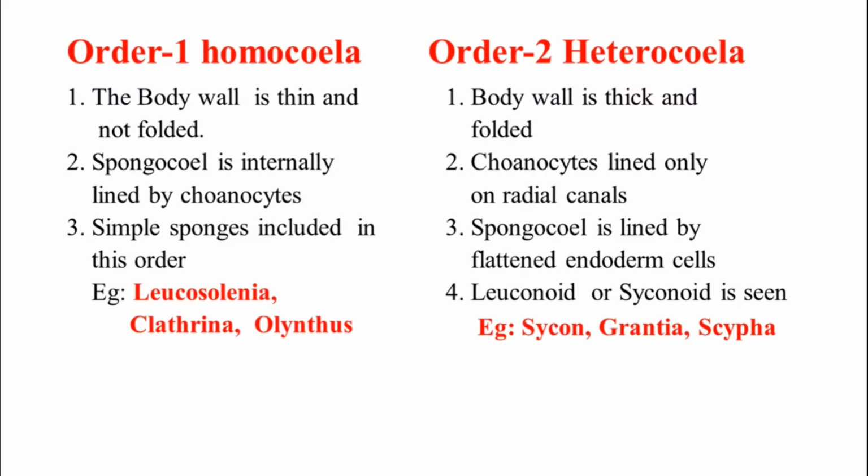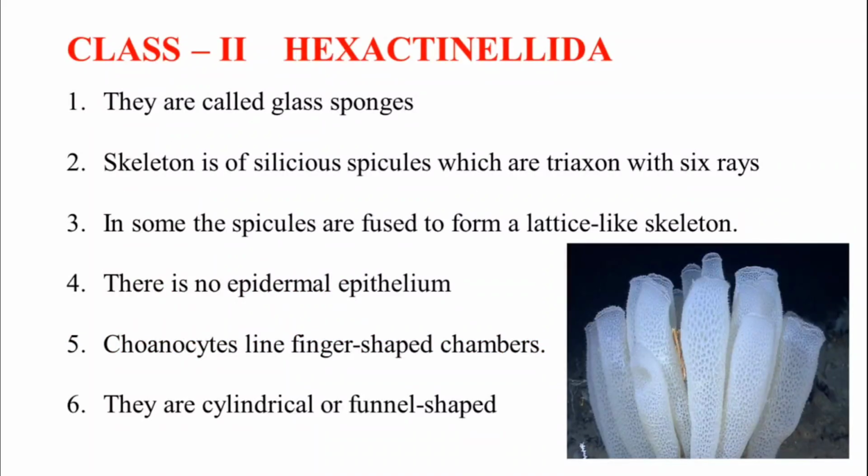Coming to the Homocoela, these are simple sponges. Examples: Leucosolenia, Clathrina, Valenthus. Whereas in Heterocoela animals, the spongocoel is lined by endoderm cells, and they also show leuconoid and syconoid systems. Examples for this order are sycon, grantia, and scypha.